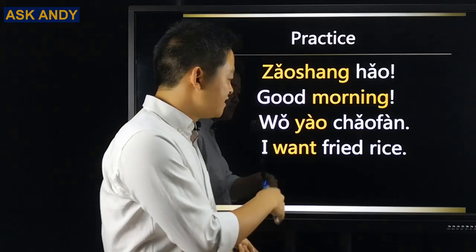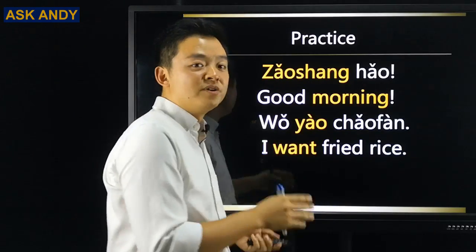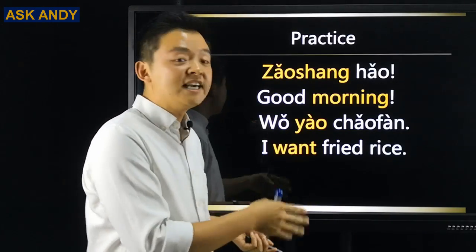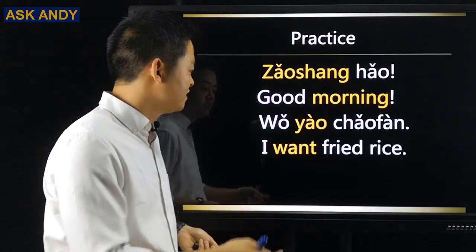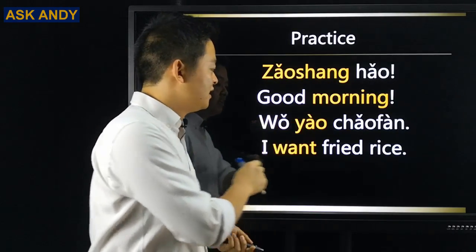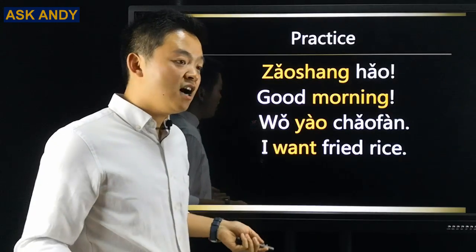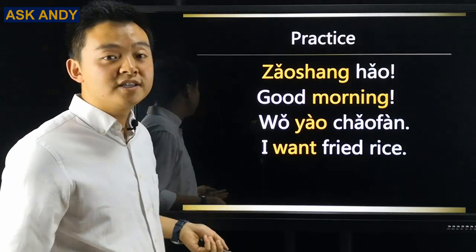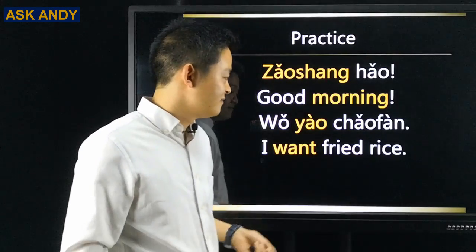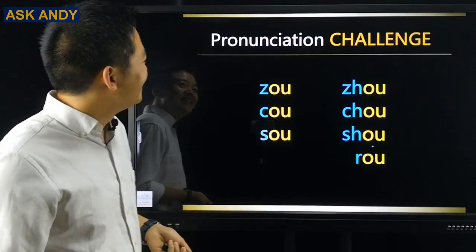And then this one. I want fried rice in Chinese is 我要. Remember the trick for 要. So 要. 我要炒饭. So for the tones, so 我 third tone. 要 fourth. So 我要炒饭. That will be I want fried rice. Fried rice. That's tasty.